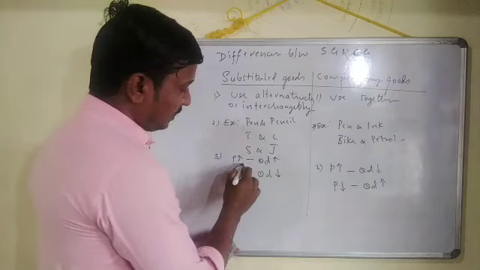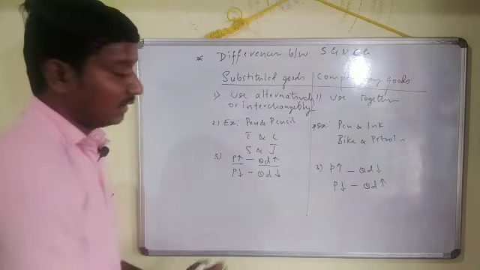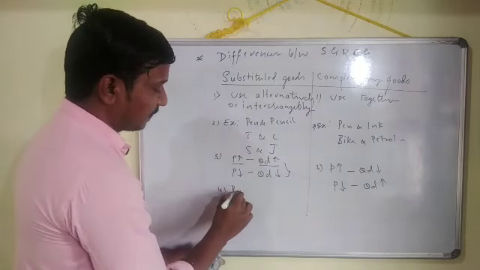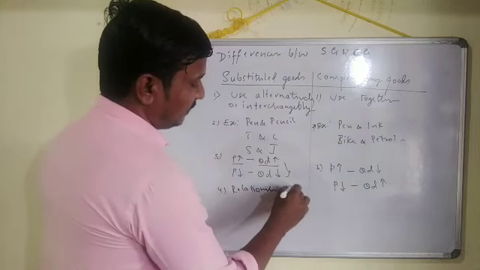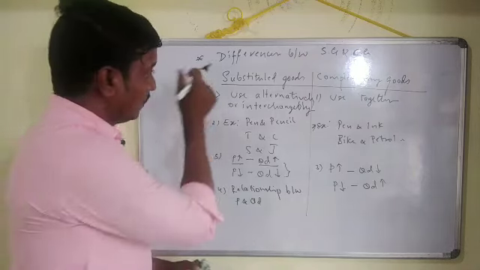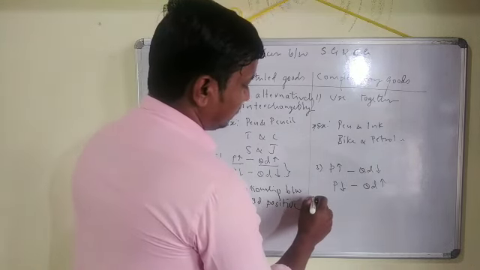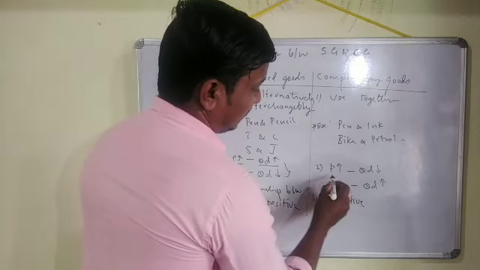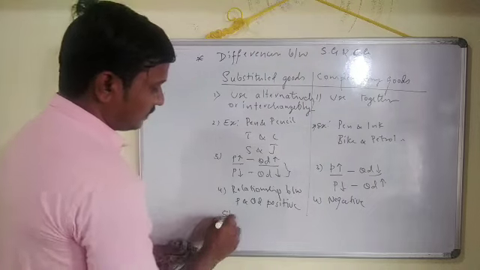Look now: the price of a substitute good and the quantity demanded of the other good have a positive relationship. The relationship between price and quantity demanded of these substituted goods is positive, whereas here it is negative. You can just check it out. Price increases, demand decreases; both have a negative, opposite relationship. Okay, so this is one.